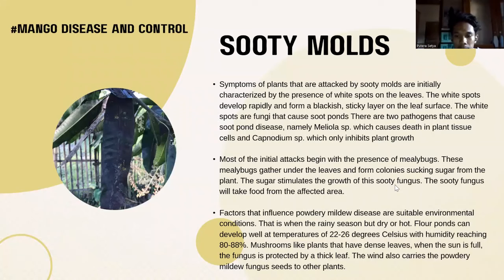Plants that have dense leaves are also susceptible. When the sun is full, the fungus is protected by the thick leaves. The wind also carries the fungus to other plants.